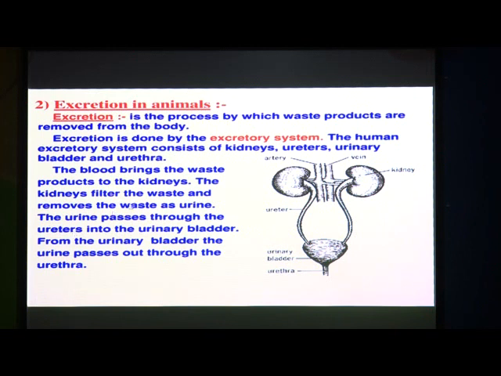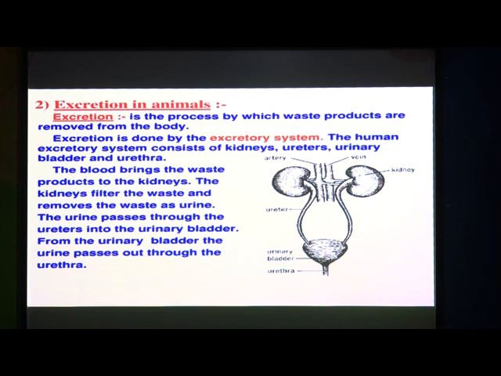So, this urine, so here it is that waste as urine in the kidney, it is going to remove and it is going to pass to the urinary bladder by these ureters. Then from the urinary bladder, the urine passes out through the urethra. Okay. So, this is the function of the excretory system of human beings.